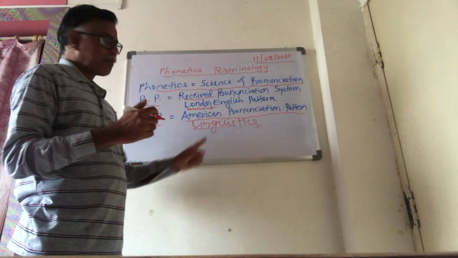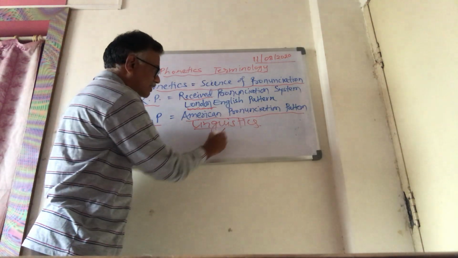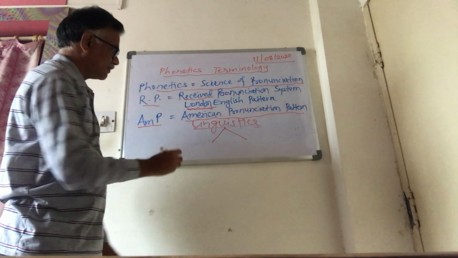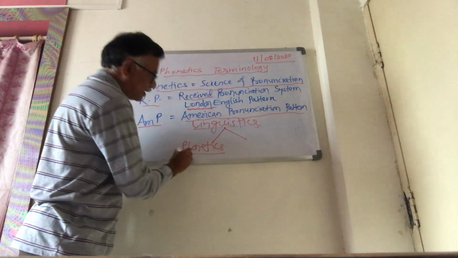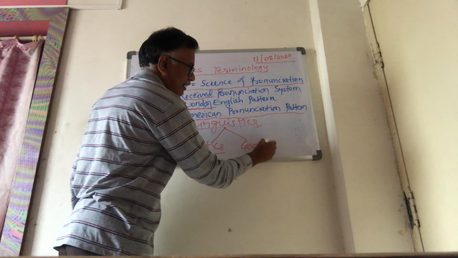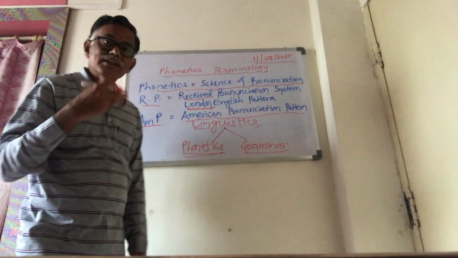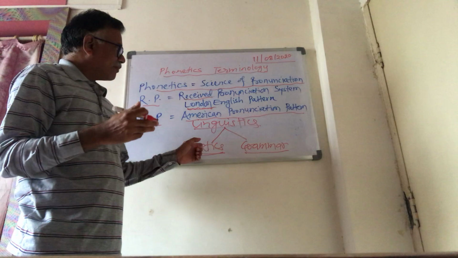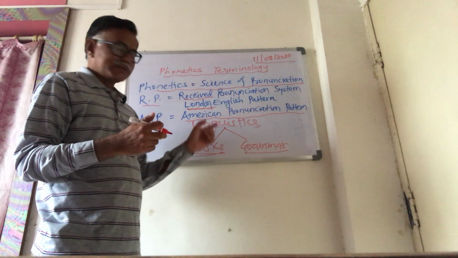Linguistics is Bhasha Shastra, and every language has got these two kinds of systems. First, we follow phonetics, that is the spoken pattern, and we follow grammar, that is the written pattern. That means if we study phonetics, the pronunciation pattern, it becomes linguistics. If we study grammar, it becomes linguistics also.